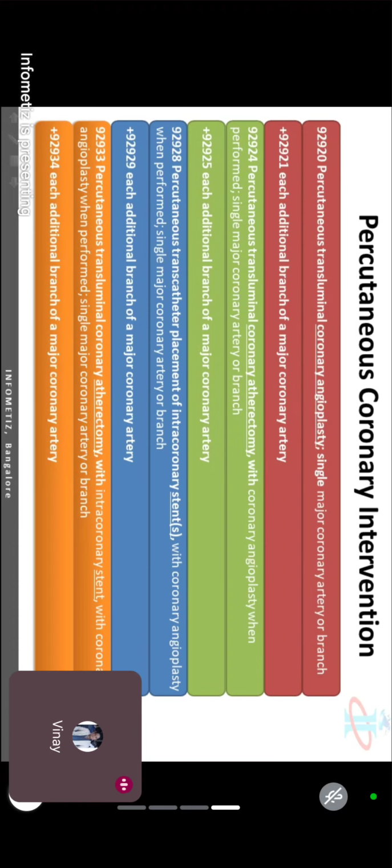For a congenital condition. Remember na, whenever you see the word congenital, that is for a birth defect. Some patients are born with a defect, a heart defect.